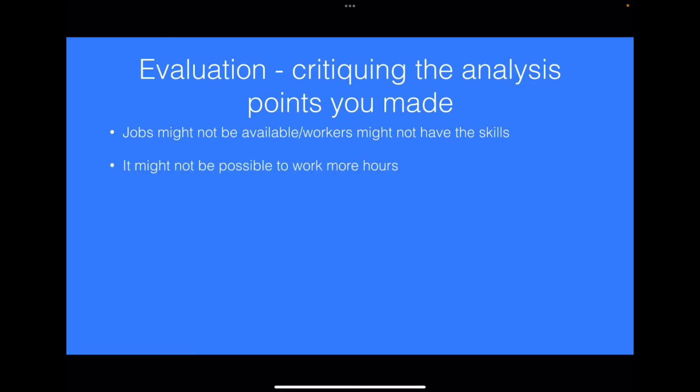It might not be possible to work more hours. So I might want to work more hours, but my employer might not be able to give me more hours. And that's going to be the case in a lot of full-time jobs. There might not be overtime available. They might not pay extra for overtime. And it might not be possible to change your hours. And that's going to be the case a lot of the time, that you can't change your hours. So just because income tax has fallen, I'm not going to be able to work any more hours because they're not available. I'm already working full time and they don't do overtime.